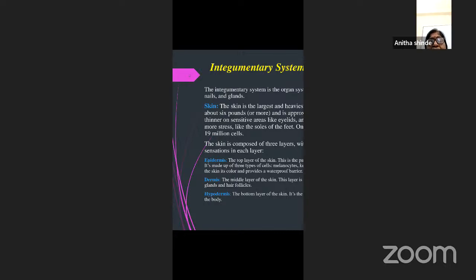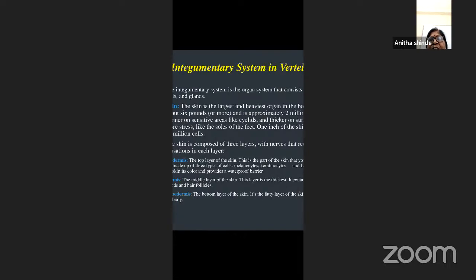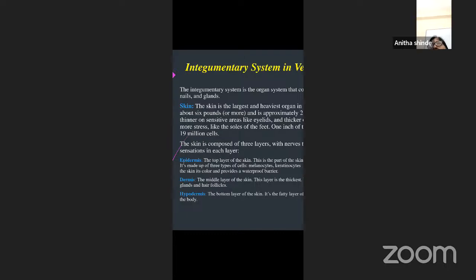And you have a hypodermis, which is the bottom layer of the skin, or the lowest layer of the skin. It is the fatty layer of the skin, and it helps to insulate the body. Insulate the body means it acts as an insulator in regulating the body temperature.